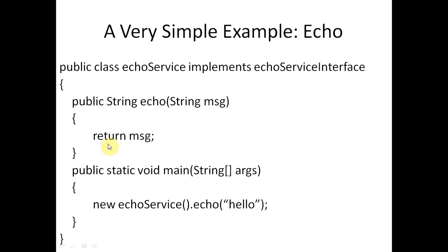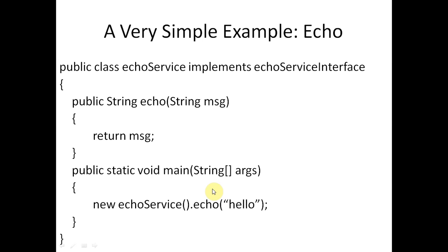We have written return msg, and public static void main(String[] args), and then we have this curly bracket, and inside it we have written new EchoService().echo("hello"). So this means we are running the echo function from here, and EchoService is the name of the class. So we are creating the object of the same class, and then we are running its echo function. This way we are running the function.